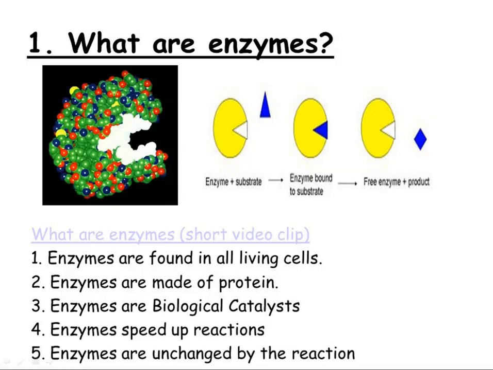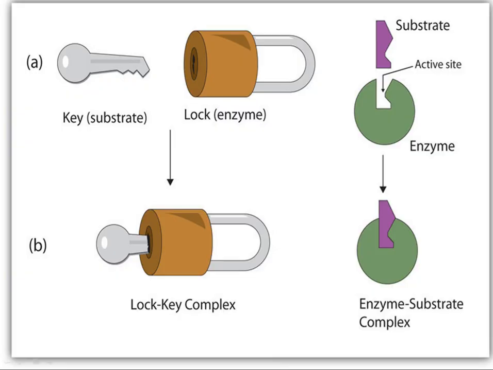Now moving on, we are going to see an important hypothesis called the lock and key hypothesis. This hypothesis states that enzymes fit with the substrate just like a key fits into the complementary lock. So, remember, only the complementary substrate can bind to the active site of the enzyme. The other substrates which are not complementary cannot bind.